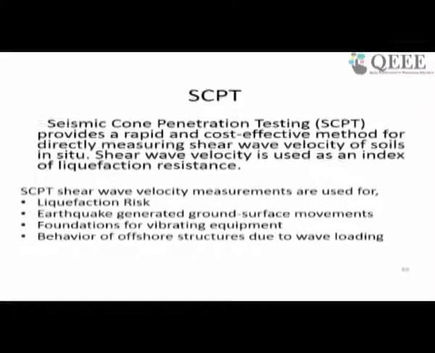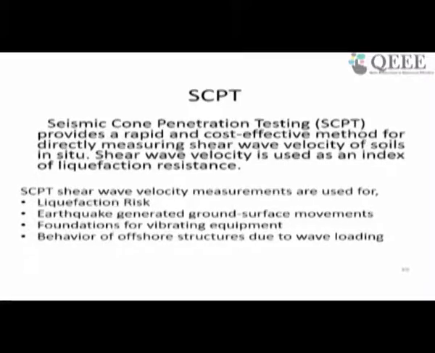Then the CPT, where the cone is penetrated mechanically and the data is recorded electronically through sensors. And in those sensors, if you add pore pressure sensors, then it becomes CPTU. Even temperature sensors can be added, which makes the CPT much more versatile.